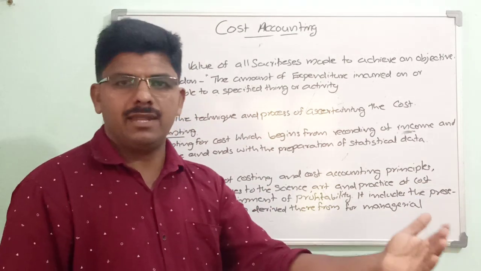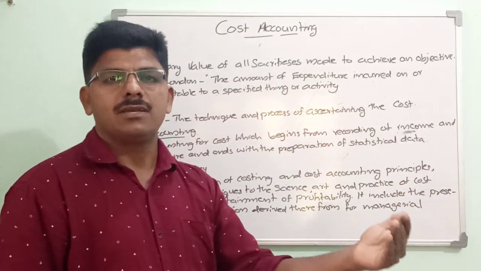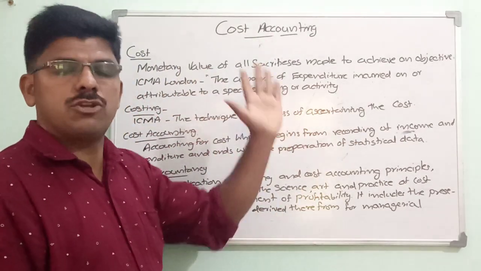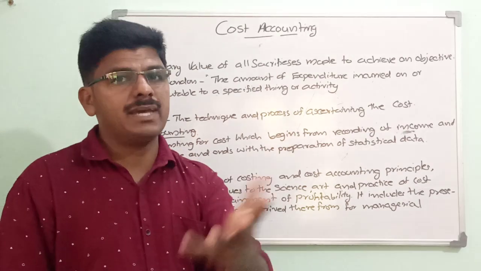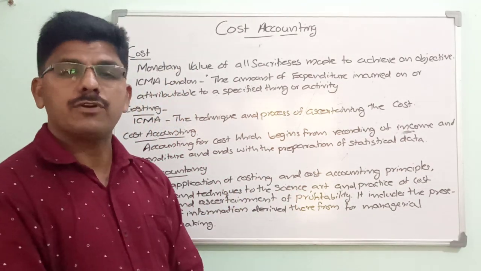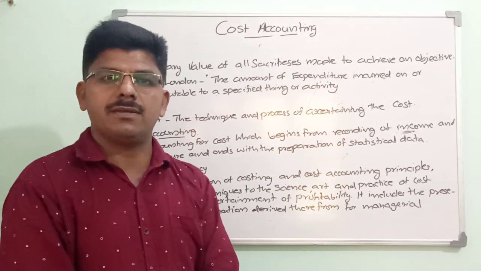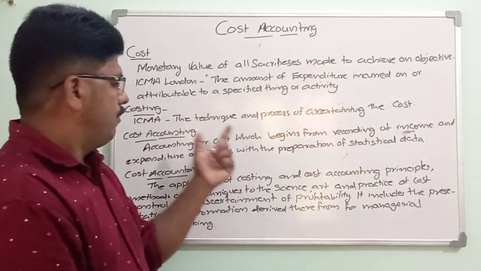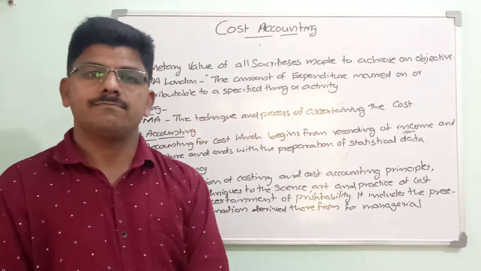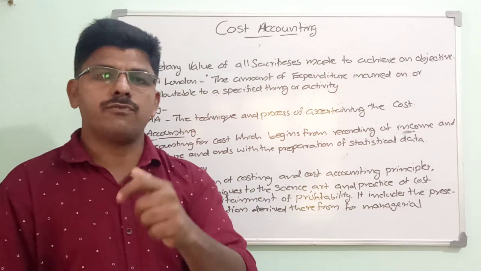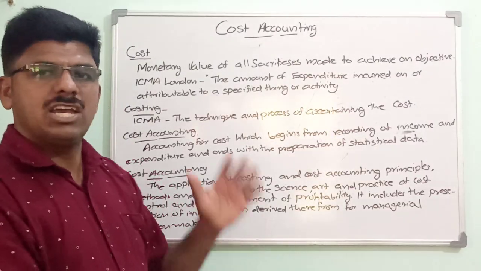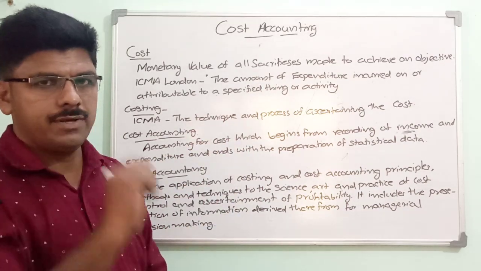By providing accurate, adequate information before the management about the cost data, how this reduction of cost is possible and how the maximization of profit can be made. So these two answers can be given as advice to the management from the information derived from costing and cost accounting. So these are all the related topics of cost accounting. We have to see in the introduction stage after a break.